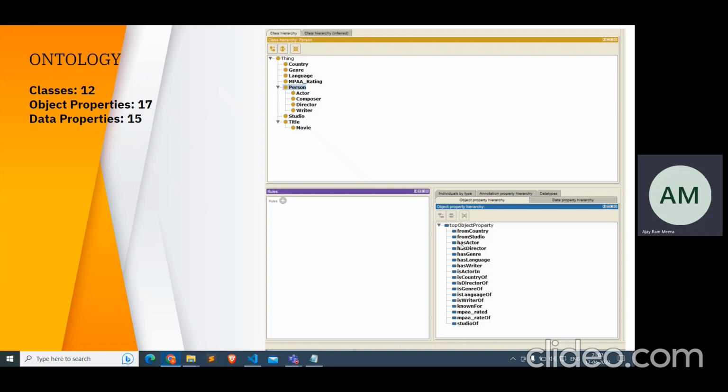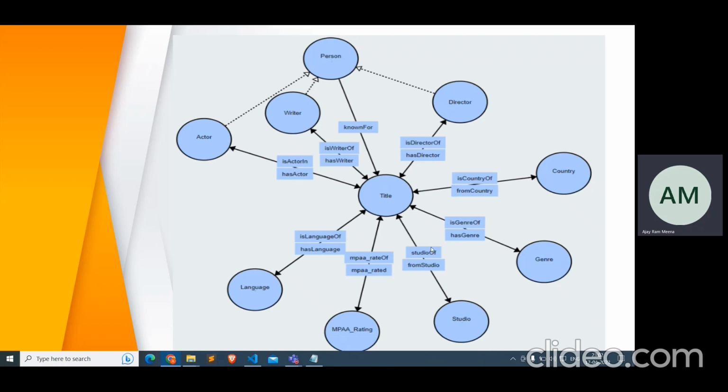If you look at the next slide, you can see the graph of our ontology. You can see that title is related to writer by the property has writer, which means that title has writer, and its inverse is is writer of. You can also see that person is a superclass of actor, writer, director, and country, genre, studio are different classes. So this in total defines the ontology of our movie database.